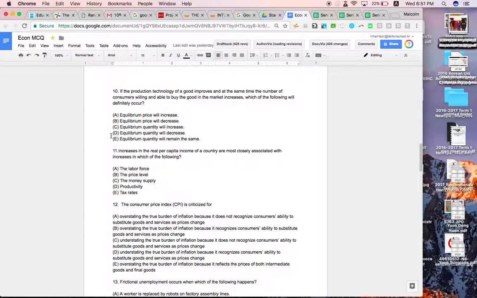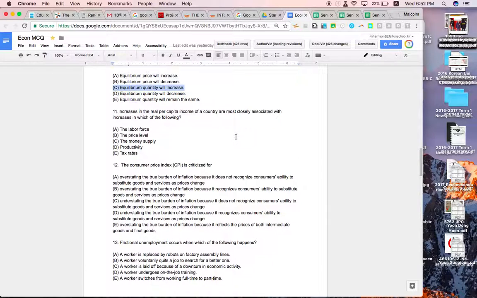If production technology of a good improves and at the same time the number of consumers willing to and able to buy the good in the market increases, which of the following will definitely occur? So we need to draw the graph, and production technology improves, so we get an increase in the supply. At the same time, the number of consumers increase. We're moving to the right, so supply is moving to the right, demand is moving to the right. That means that the quantity will definitely increase. We don't know what will happen with the price. It might go up, it might go down.